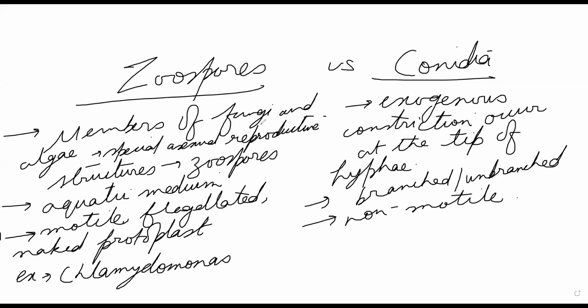So now come to vegetative propagation or vegetative reproduction. You can say vegetative propagation as well. In case of vegetative propagation, what happens? We go for it in plants only.